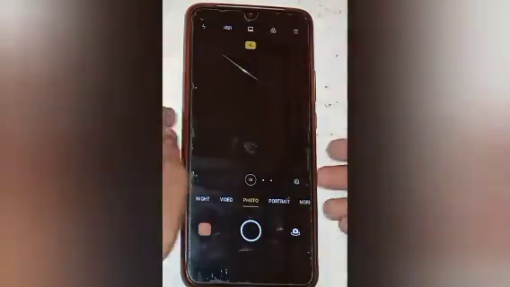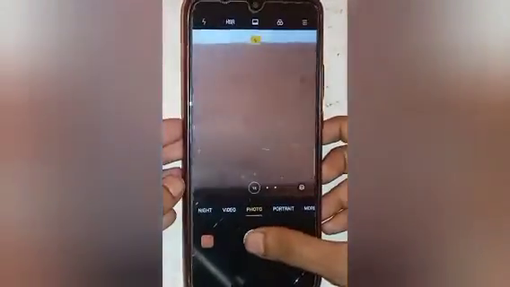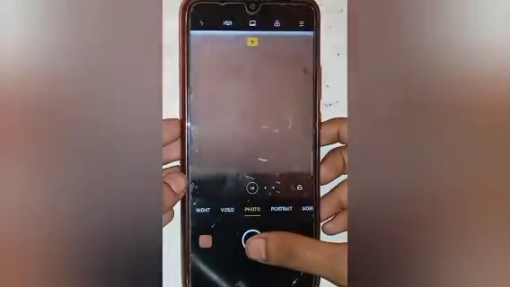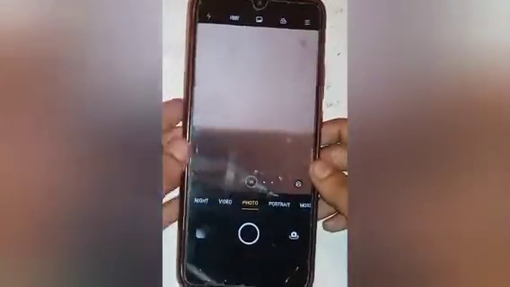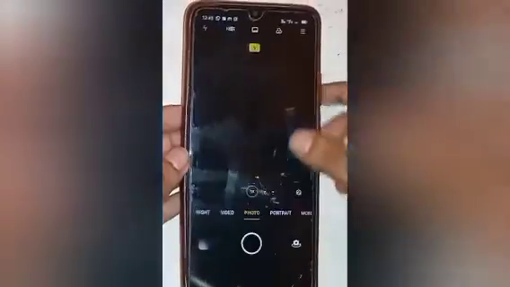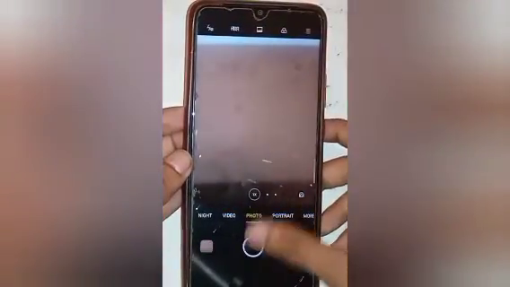So firstly turn on the camera flashlight, then click a photo in the flashlight on mode. Here you will see a photo is clicked. Here you will see if you want to turn off the flashlight, then click on flashlight and turn it off. Here you will see a photo is clicked and the flashlight is off. In this way.